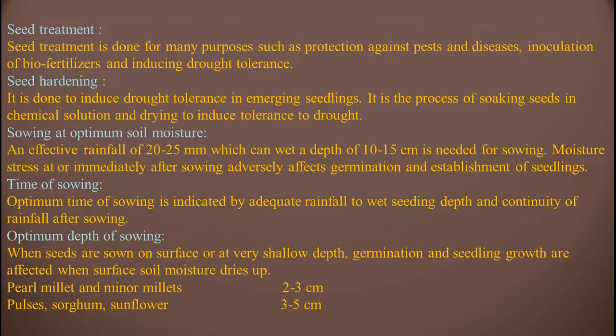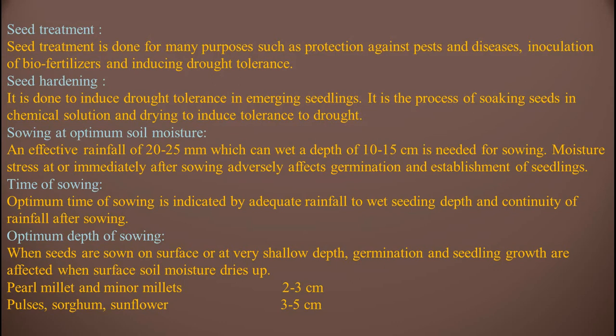Seed treatment is done for many purposes such as protection against pests and diseases, inoculation of biofertilizers, and inducing drought tolerance. Seed hardening is done to induce drought tolerance in emerging seedlings. It is a process of soaking seeds in chemical solution and drying to induce tolerance to drought.